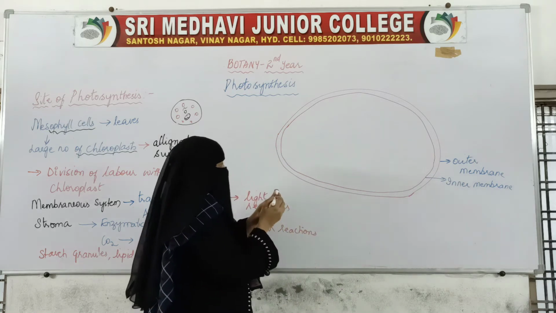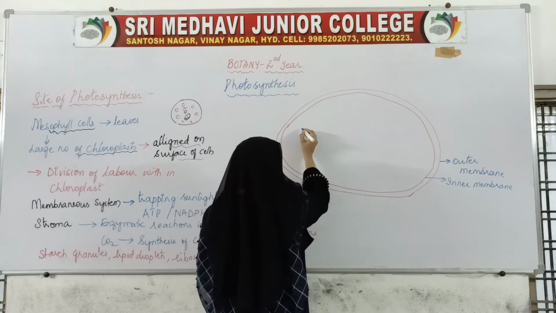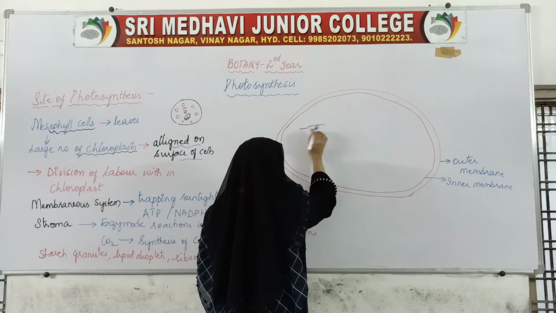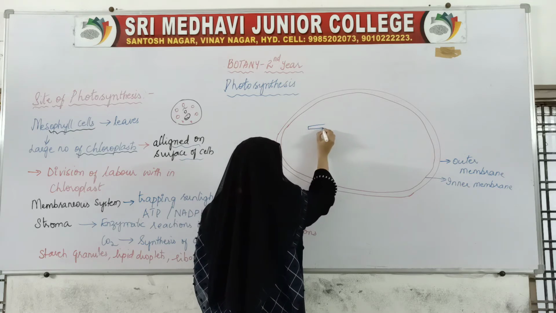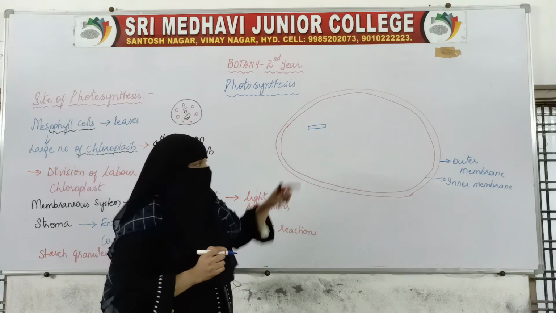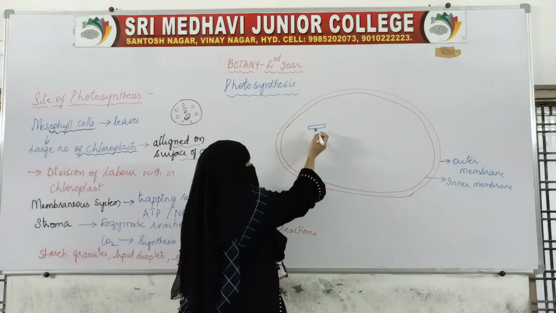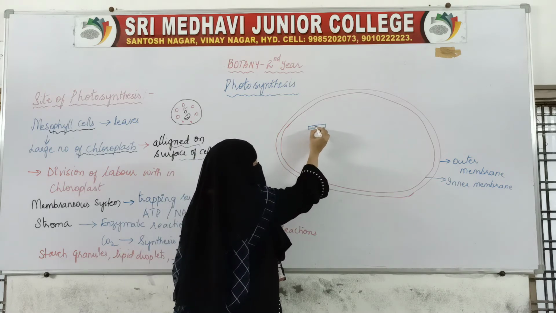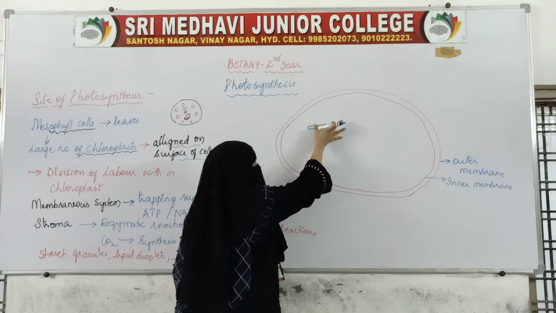So here inside this, this is one stack. This is a thylakoid membrane. Inside this thylakoid membrane, this is the lumen, the inside space.